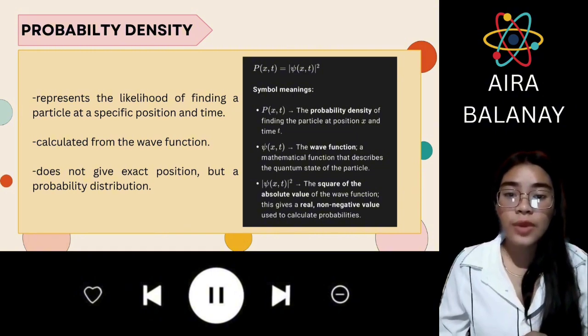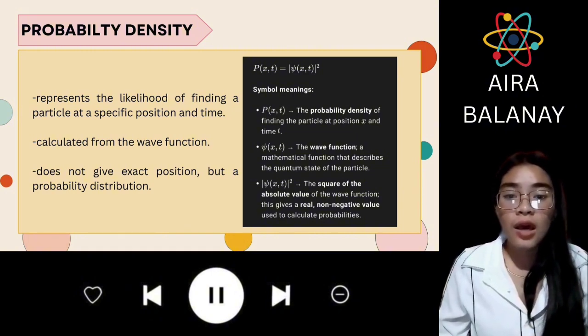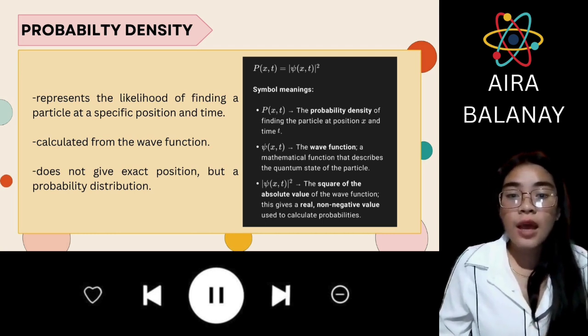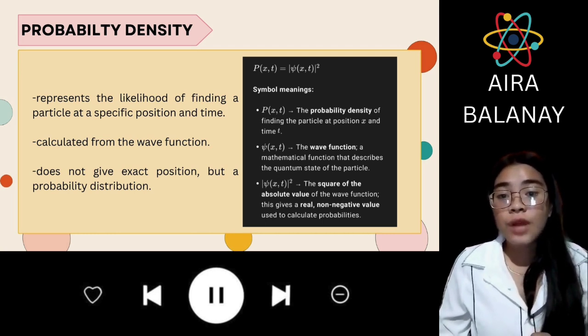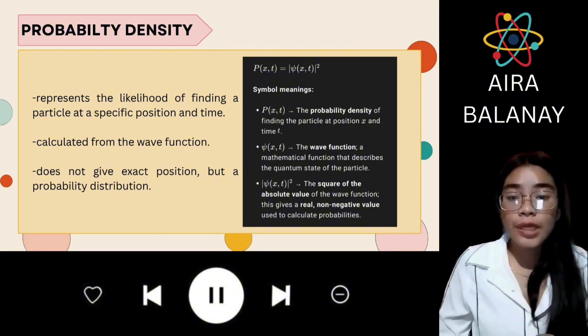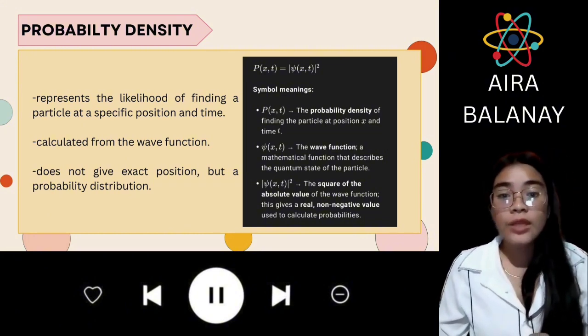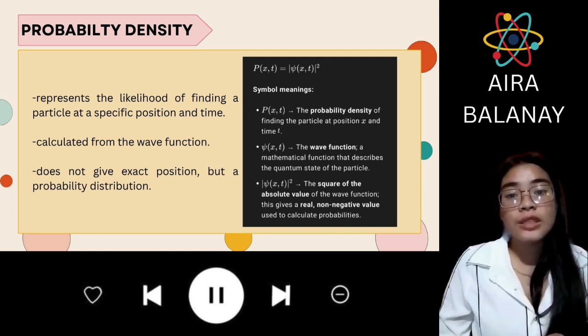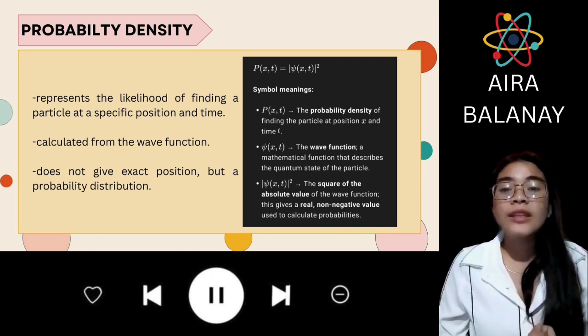The third one is the square of the absolute value of the wave function. This gives a real, non-negative value used to calculate probabilities. This means that if you integrate the square of the absolute value of the wave function over a certain region, it tells you the probability of finding the particle within that region when measured.